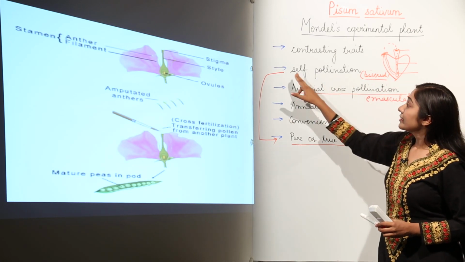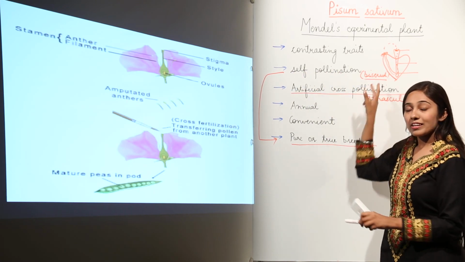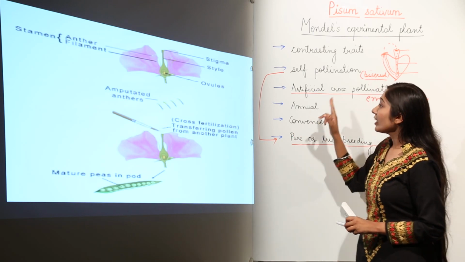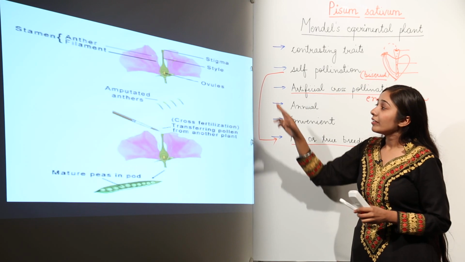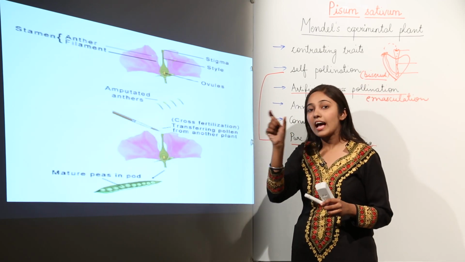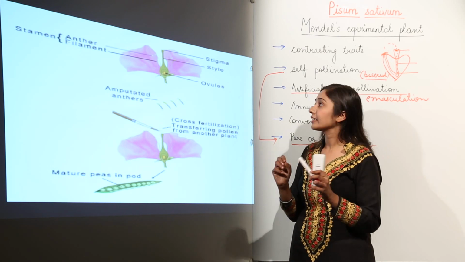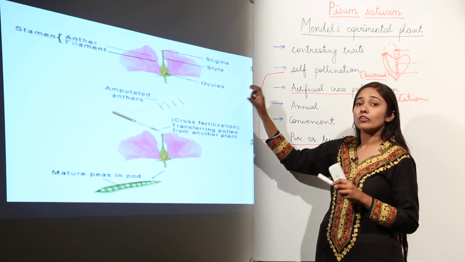Then secondly, this plant was able to self-pollinate because the flowers are bisexual, because they have both the organs. They have male part and they have female part. When you talk about the male reproductive organs, it is stamen. Stamen is composed of anther and filament. You all have studied in previous classes. And then we have the female part, that is stigma, style and ovules or the ovary.